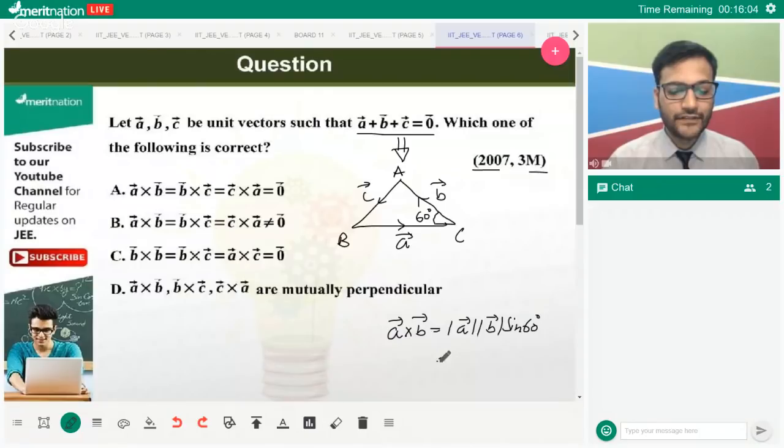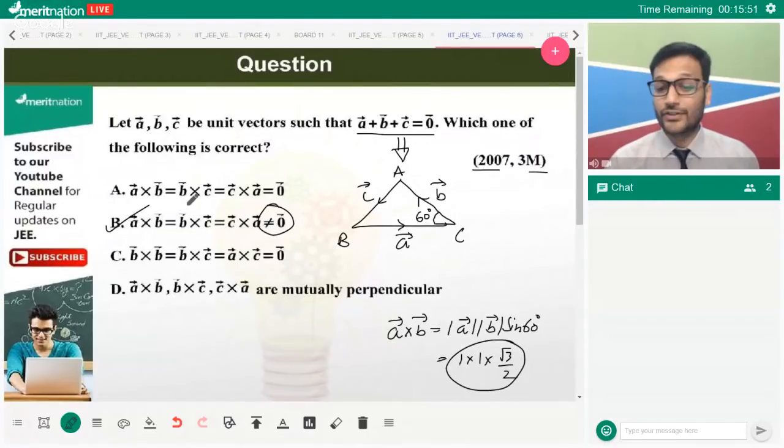So I'm not applying the unit vector over here. This is 1, this is 1, and this is root 3 by 2. So basically over here, we're going to have this result not equal to 0. The correct answer for the question will be B. I hope this is clear to all of us, right?